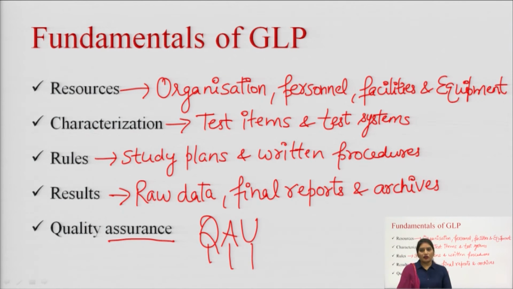Quality assurance is defined by the GLP as the quality assurance unit charged with assuring management that GLP compliance has been attained within the laboratory. The quality assurance unit provides the confidence that the GLP regulations are followed in the respective laboratories.